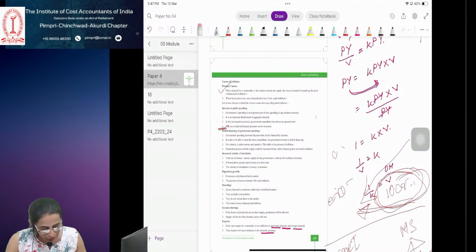General utility functions. What other general utility functions? We have lockers also available, right? We can keep our valuables like gold, anything more valuable, in the locker. So the locker function is also provided by the bank, which is a very important function nowadays, right? Now what can be another function?